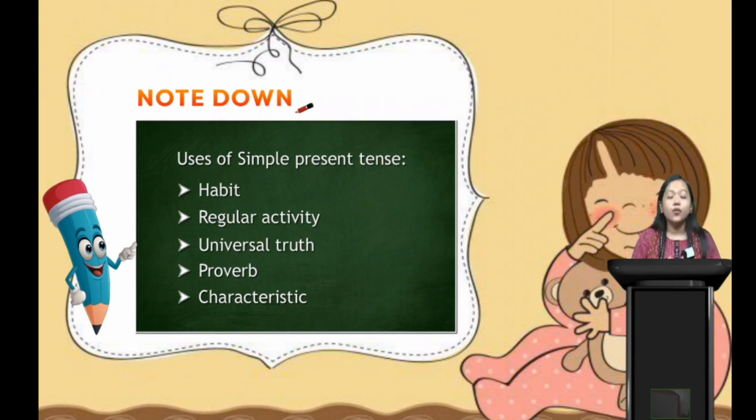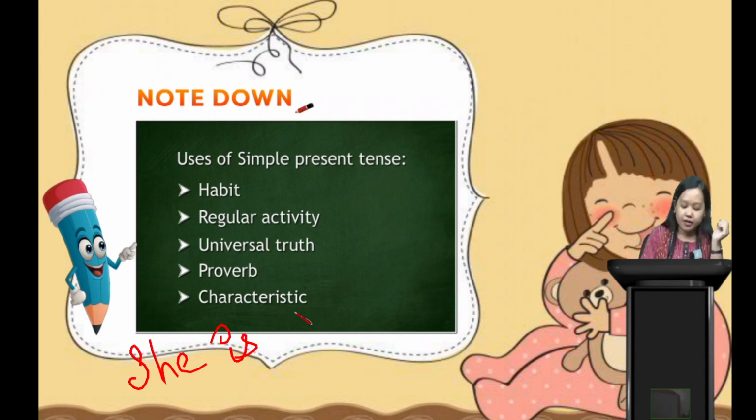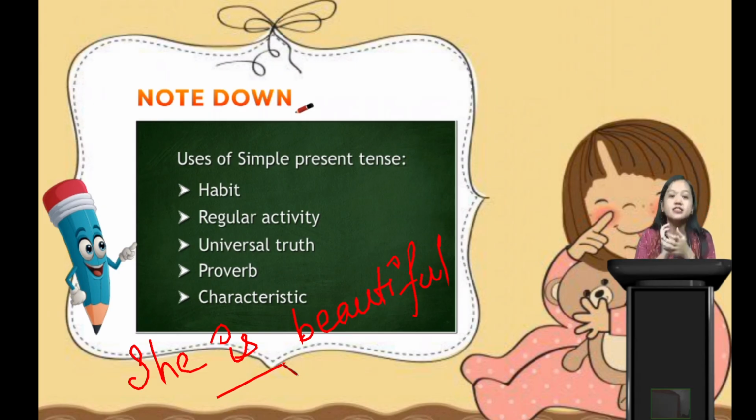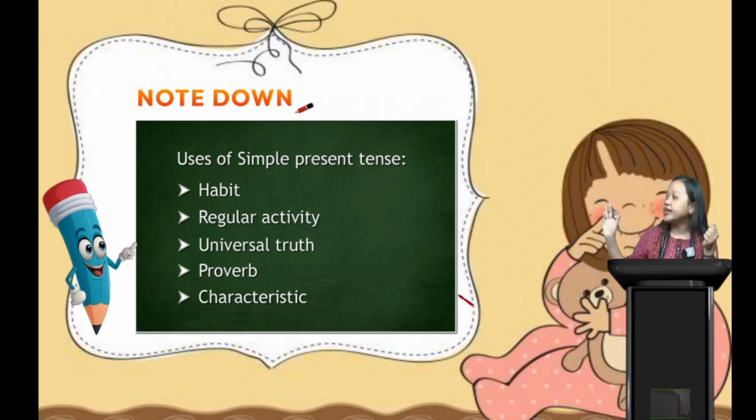Next is what? Characteristic. Now, when we describe somebody's characteristic, we have to say in simple present tense. Like, she is beautiful. Now, why did we use is? Because is our simple present tense. Talking about somebody's characteristics, beautiful. Right? So that is why when we express somebody's characteristic, we have to say in simple present tense.